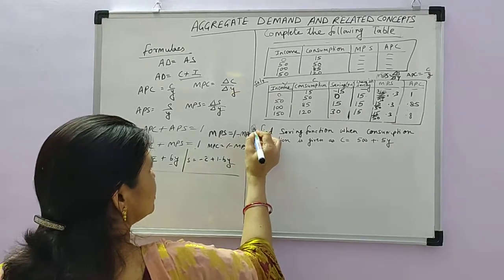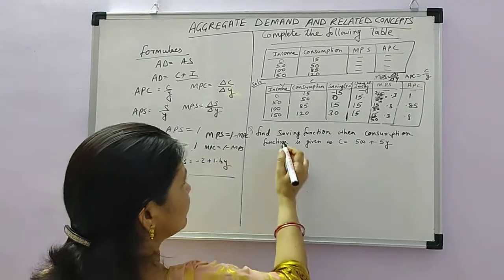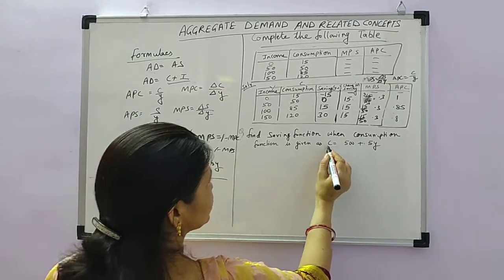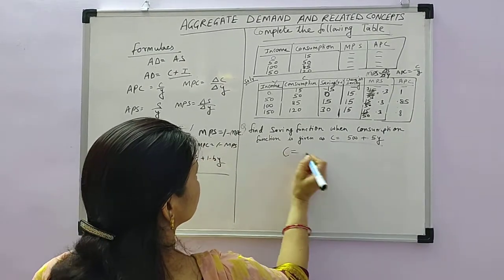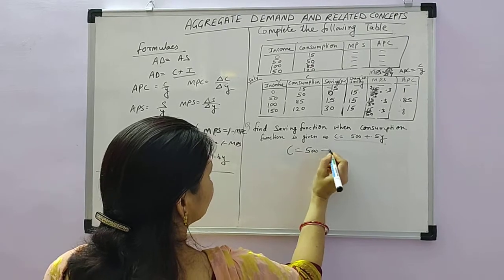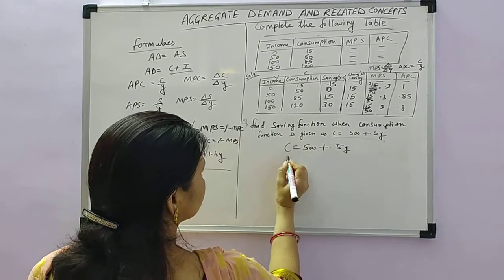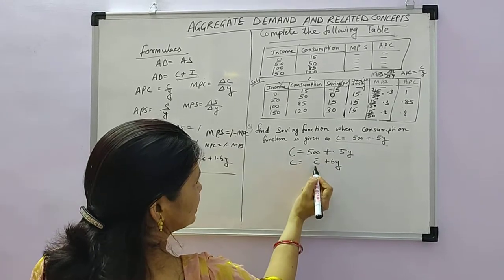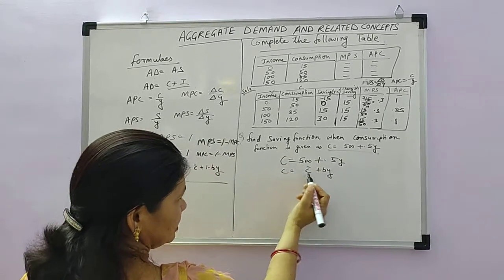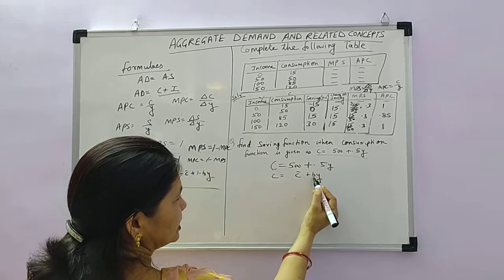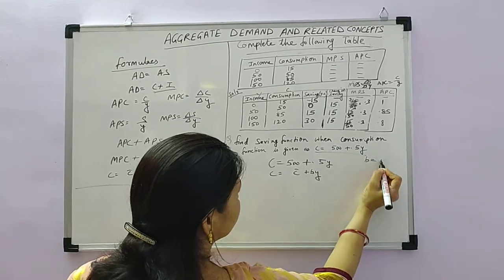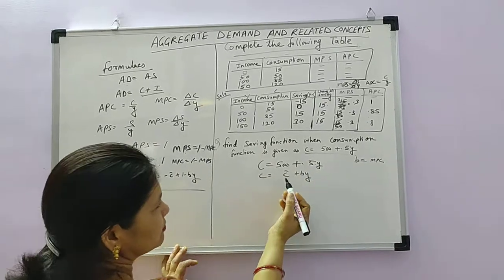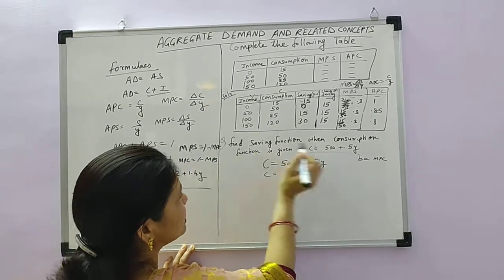Now I am giving you one more question: find the saving function when the consumption function is given. Here the consumption function is given, that is C is equal to 500 plus 0.5Y. You know, students, C is equal to C bar plus bY. So 500 is the C bar, this is autonomous consumption, and this 0.5 is MPC. b is the MPC, and Y is your income. So from this equation you have to find the saving equation.